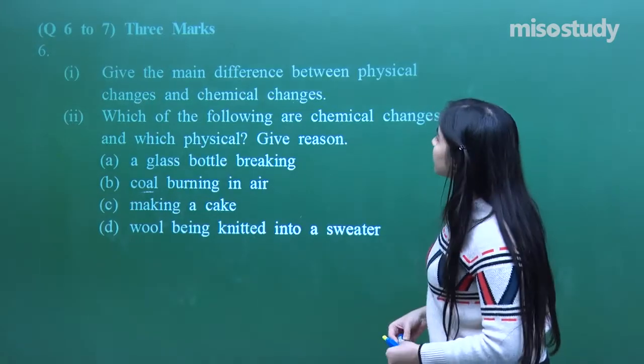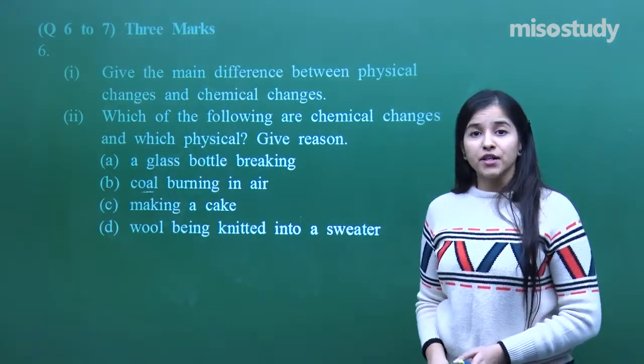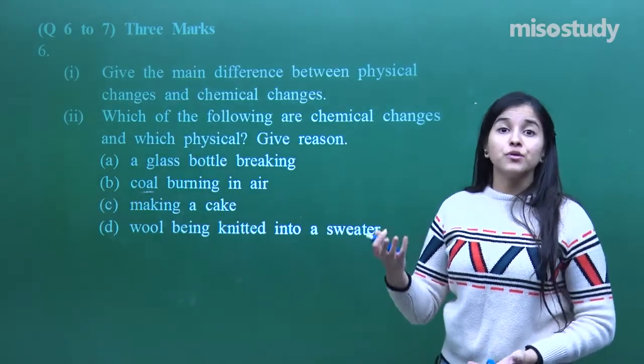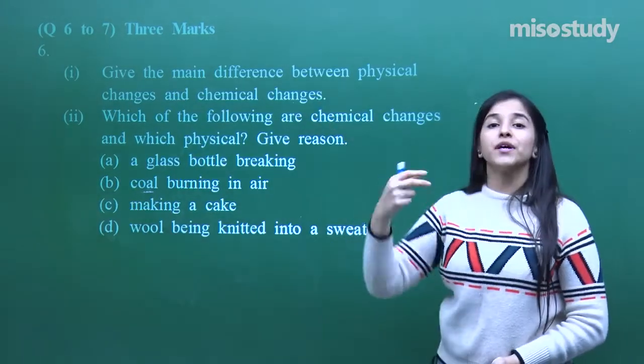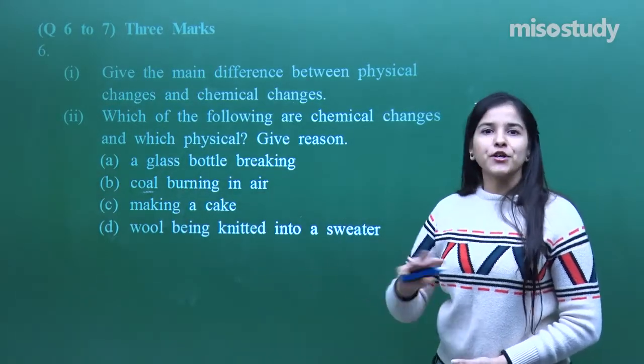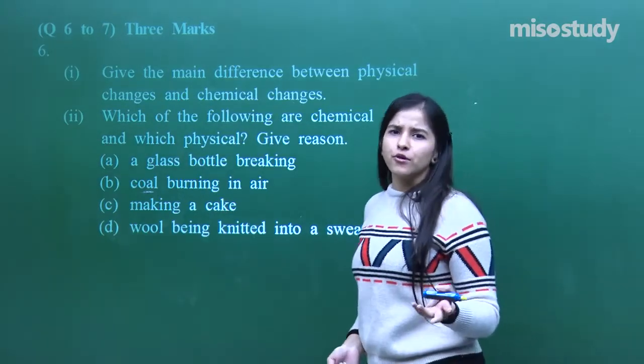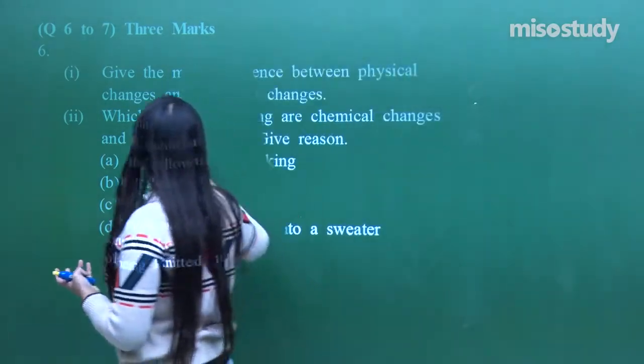Give the main difference between physical changes and chemical changes. I have told you about this. Physical change does not involve any formation of a new compound, but in a chemical change, a new chemical substance is formed. Physical change can be reversed, chemical change cannot be reversed. These are little points of difference that you very well know, so I need not go into the detail of that.